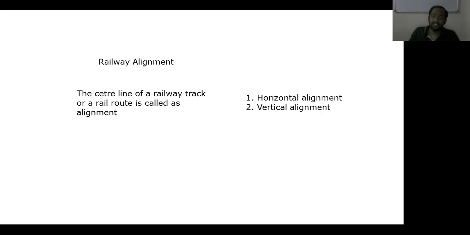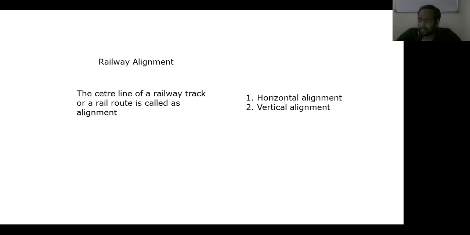Sites of tunnels. This is one of the most important considerations we need to take into account in the selection of a good alignment. The option of a tunnel in place of a deep cut in a hilly terrain is better from the economical viewpoint, and also better in the selection of site. Understand? So these are all the various obligatory or control points involved in the selection of railway alignment. And next one is the topography of the country.